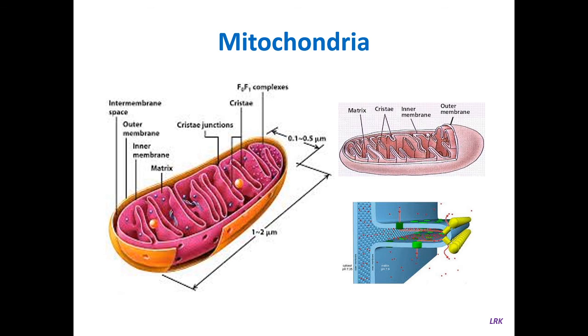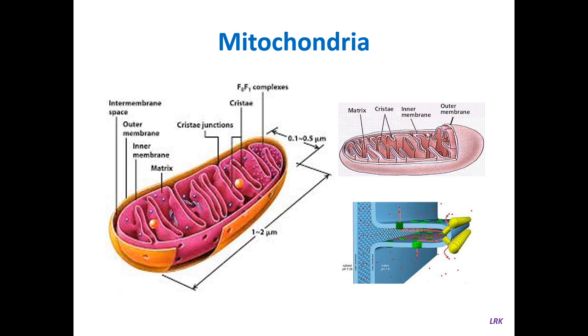And the space between these two membranes, that is inner membrane and outer membrane, is known as intermembranal space, and it is 80 angstroms in width. You can clearly see here, this is the outer membrane, this is the inner membrane, and the space in between these two is known as intermembranal space, and it is 80 angstroms wide.